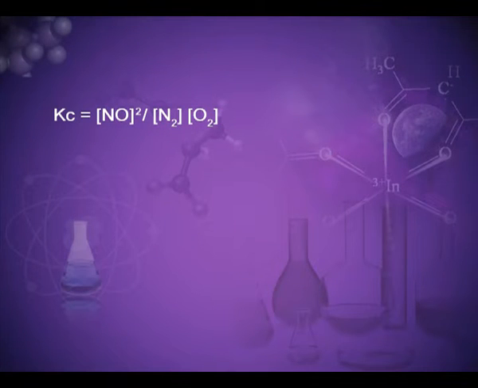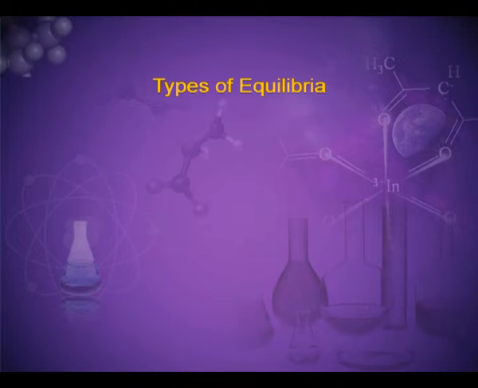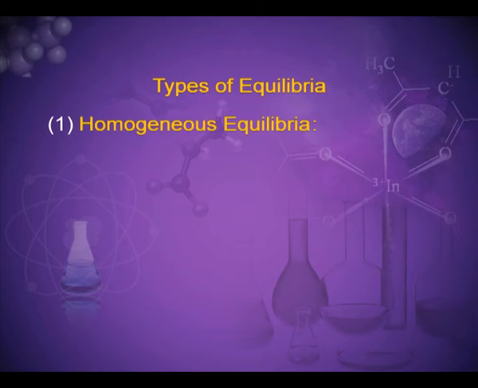Now, the equilibrium constant for the reaction can be written as Kc is equal to the molar concentration of NO to the power of moles, divided by the molar concentration of N2 and the molar concentration of O2. It can be written as (2.8 × 10^-3) squared divided by 3 × 10^-3 and 4.2 × 10^-3. So, the final Kc will be 0.622.